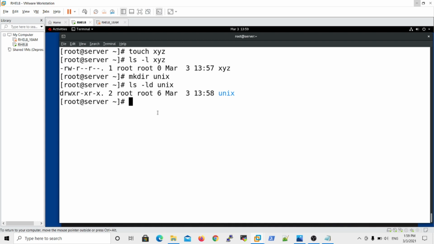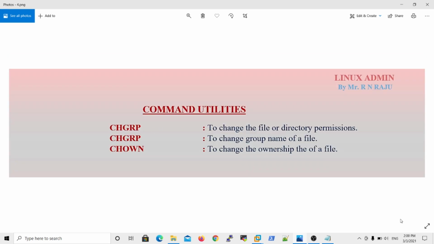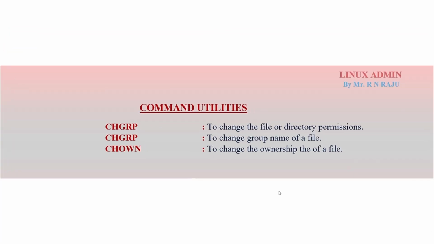Okay sir, I want to change my default file permissions. At the user level I want to remove write, at the group level I want to add write, and I want to remove x at the other level. Then how do we change existing file permissions? We can use some command utilities. So what are the command utility tools?